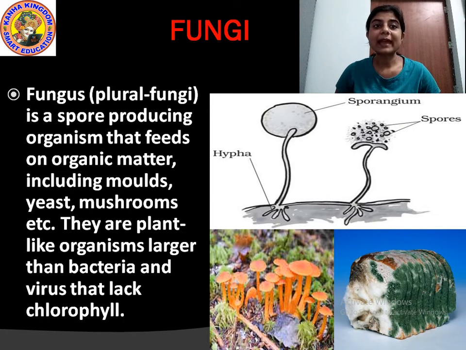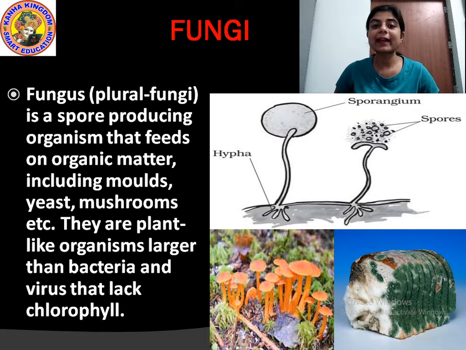They are plant-like organisms larger than bacteria and virus that lack chlorophyll. These fungi are actually plant-like organisms. Okay, they look like plants, and they are a little bit larger than bacteria and viruses. We can see this fungus with our naked eye. When this fungus grows, we can see it with our eye, because they are a little bit larger than the bacteria and the virus. But bacteria and virus are very minute organisms that cannot be seen with the naked eye.